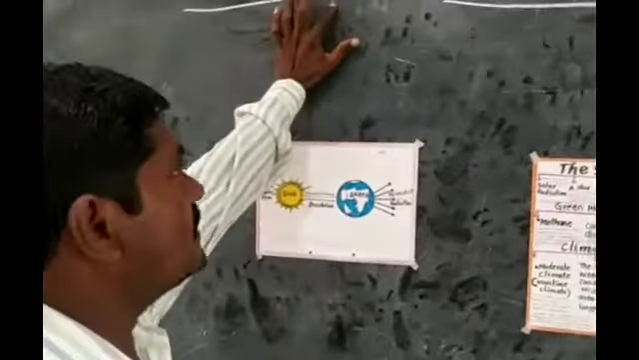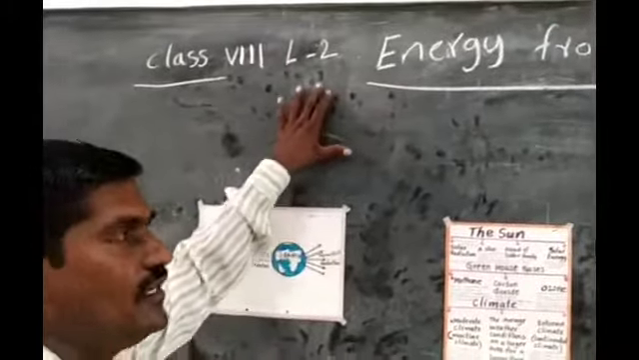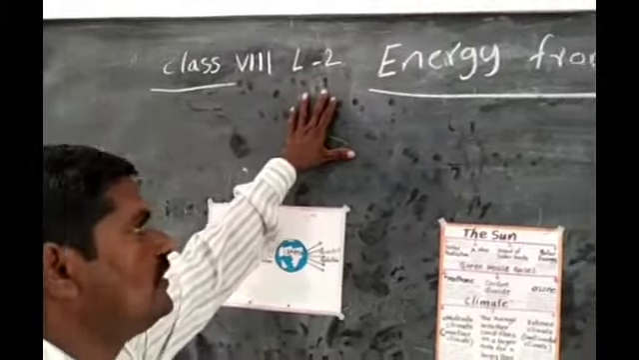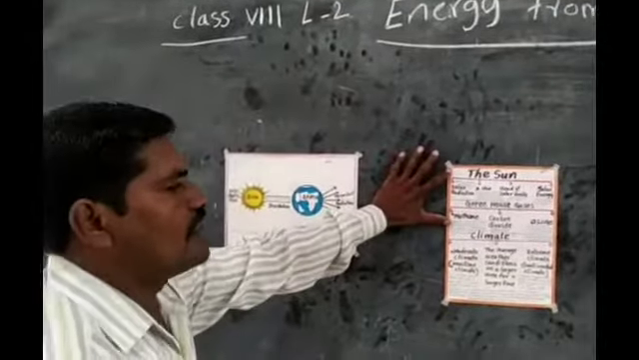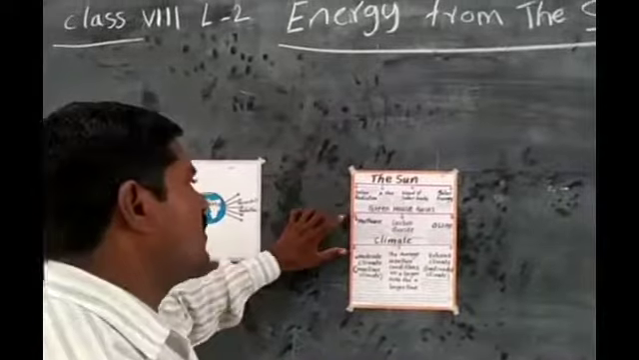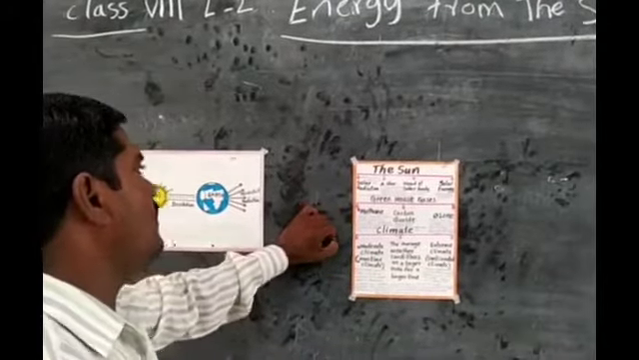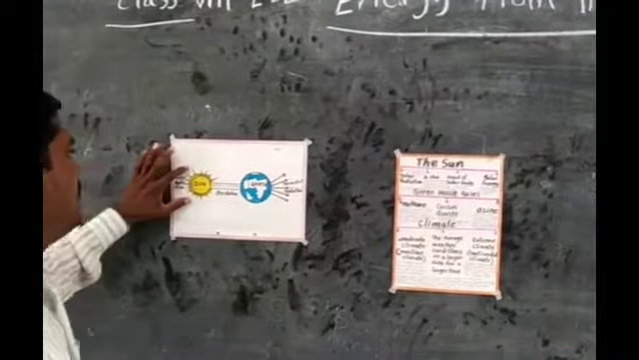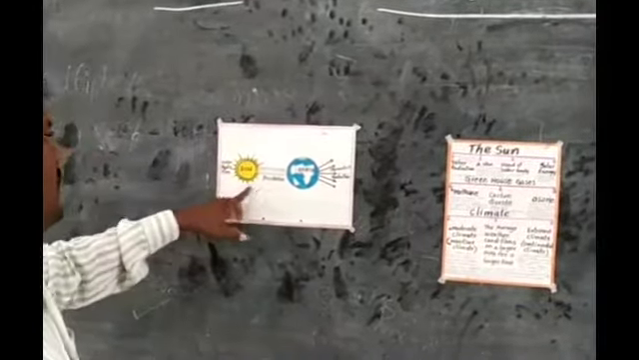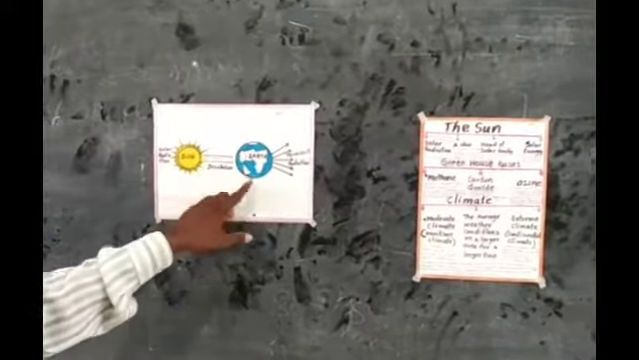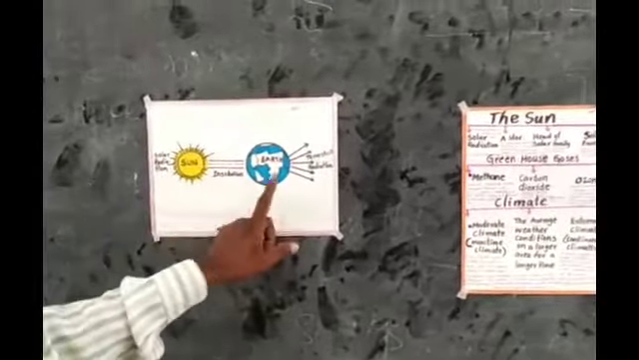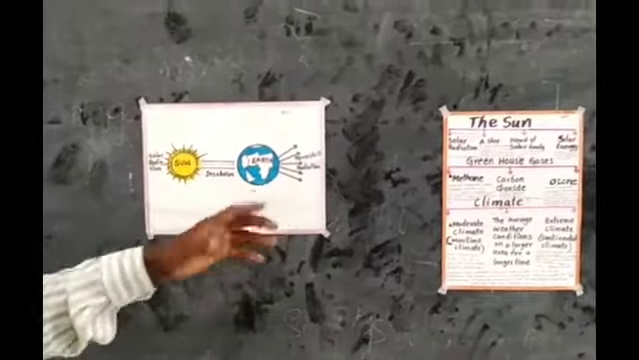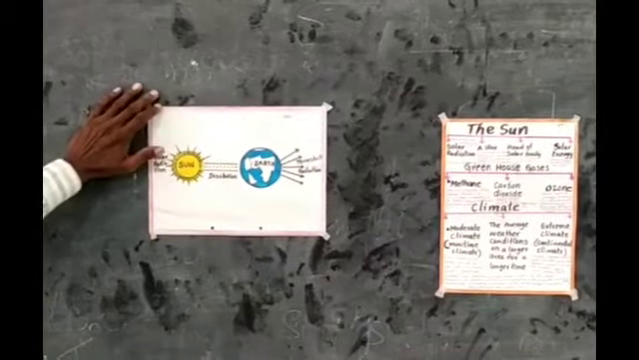In this second lesson, energy from the sun, we completed the first part. You should learn about the sun, the gases that absorb heat such as carbon dioxide, methane and the ozone layer, and insolation. The sun gives heat to the earth and gives light to the earth. Then only day and night are caused. This is the second lesson.